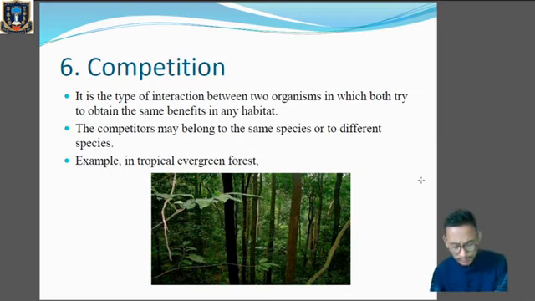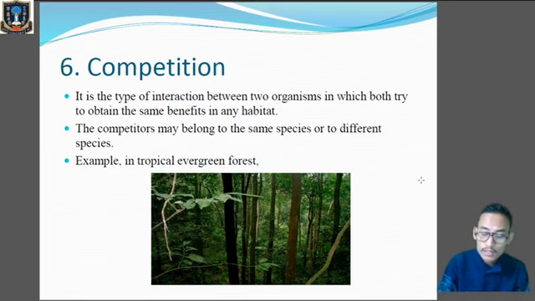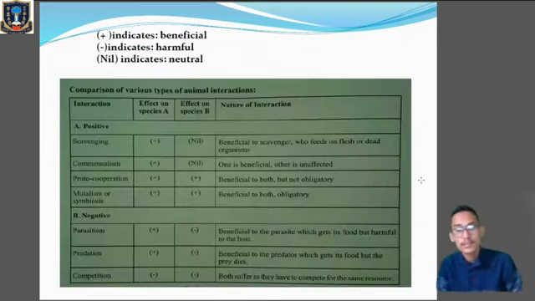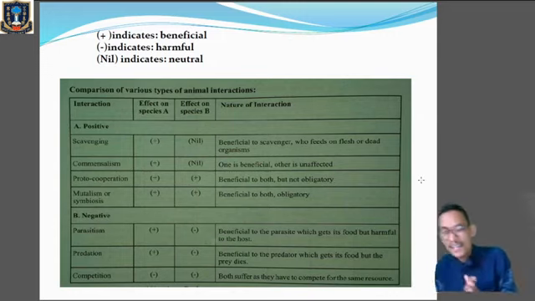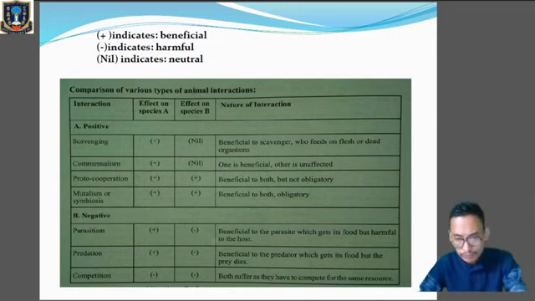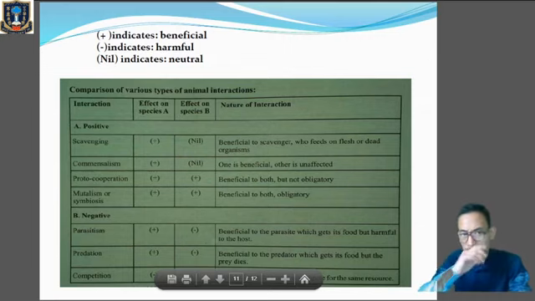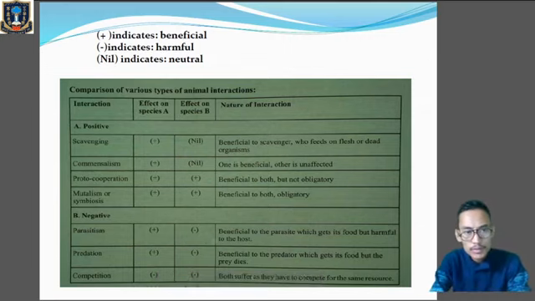We have learned about mutualism, parasitism, proto-cooperation, predation, commensalism, and competition. Now we will go to the next slides, and here we will try to understand the relationship or the interaction. First, you can see over here I've given the symbols: plus, minus, nil or zero.